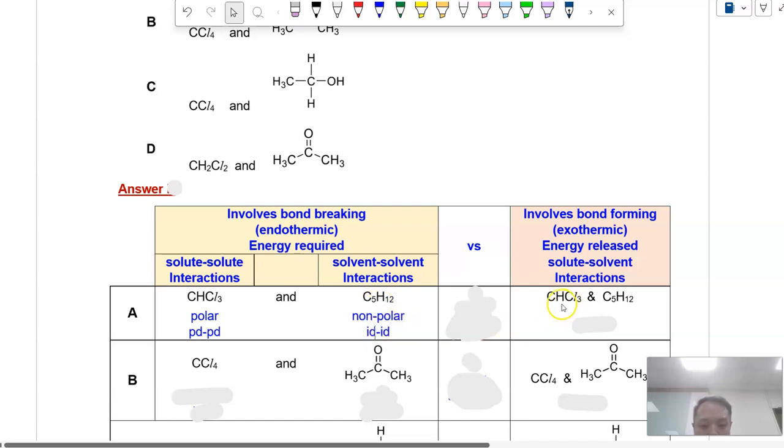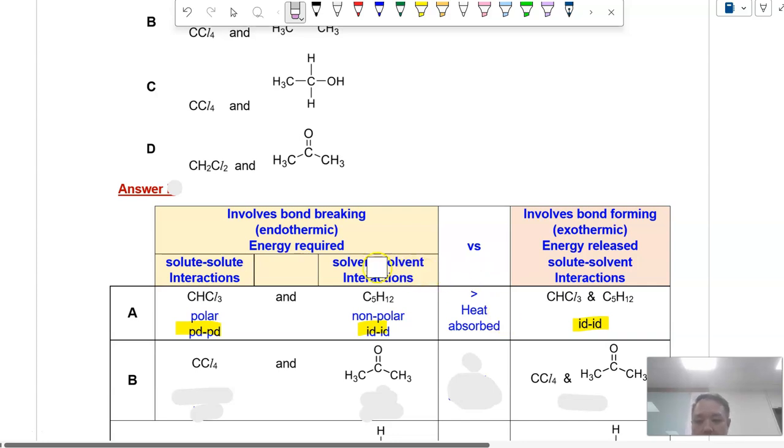Now, between a non-polar molecule and a polar molecule, what type of interaction can form? Only IDID, because a non-polar molecule cannot form any other type. If comparatively you have IDID versus IDID and PDPD, which is stronger? Of course, the PDPD will be stronger than the IDID. So the energy required to break solid-solid interaction and solvent-solvent interaction is higher than the energy released during solid-solvent interaction. Heat is absorbed.